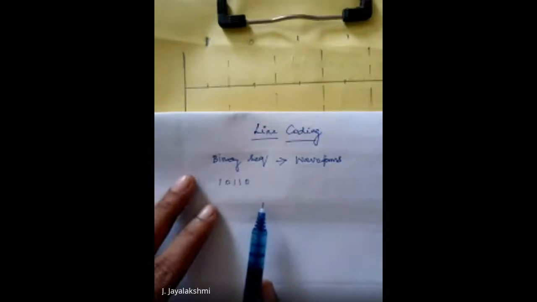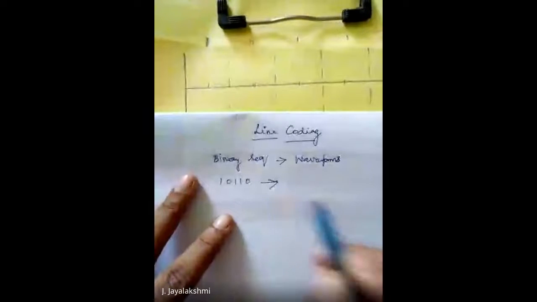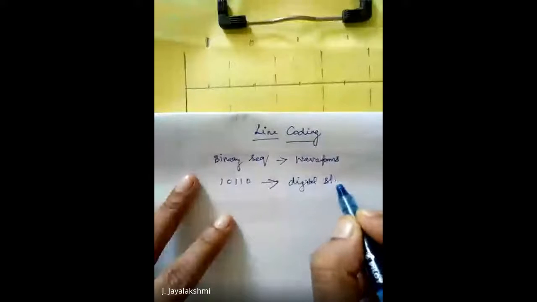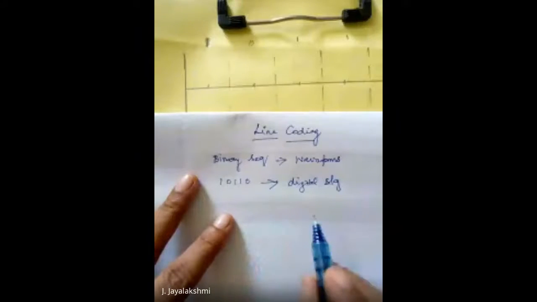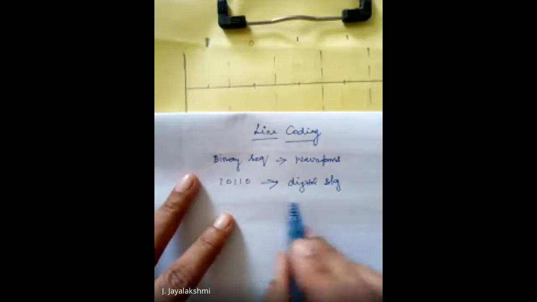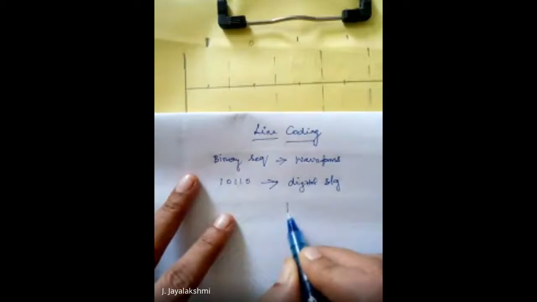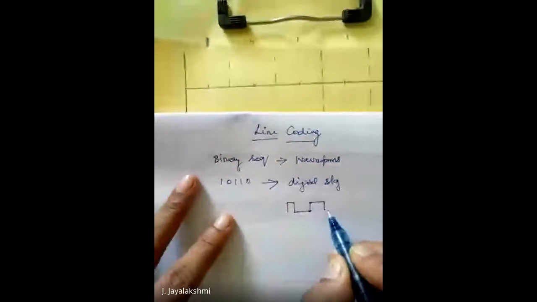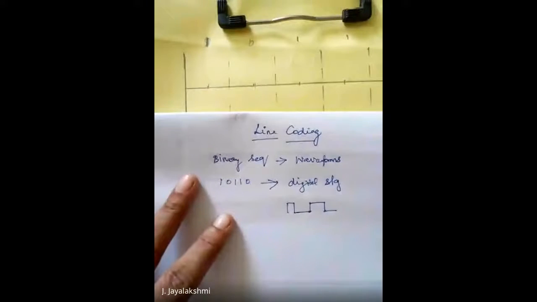Yes. Suppose you are having a binary sequence 1011, this sequence can be put onto a digital signal. What you call a digital signal is a waveform. You are just going to convert this into a waveform. Just for example, without representing the bit period, amplitude and all, I am drawing just a pulse waveform.